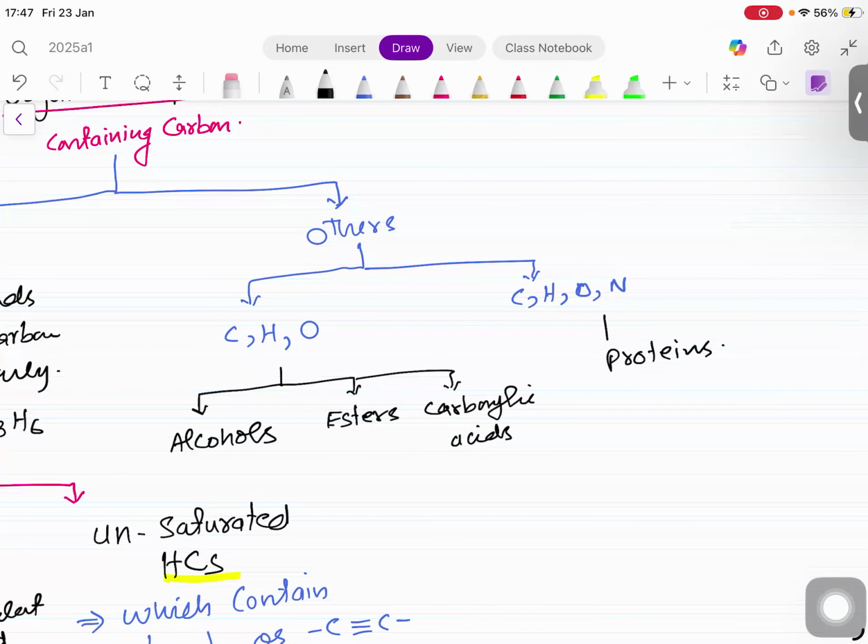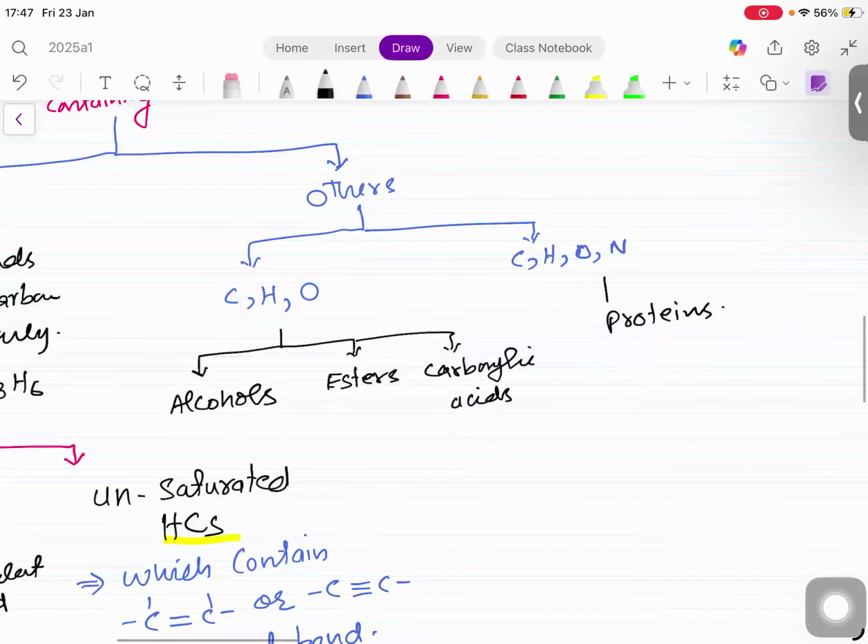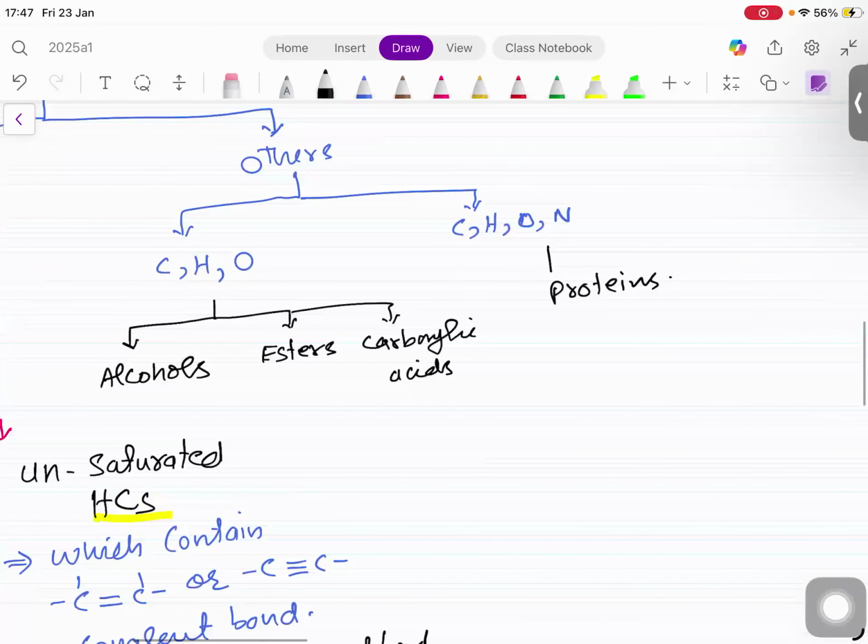Okay, just to give you an idea, please write down. Other than hydrocarbons, if an element oxygen is present with carbon, hydrogen, the examples are alcohols, esters, carboxylic acids. And if carbon, hydrogen, oxygen, and nitrogen is present, the examples are proteins.